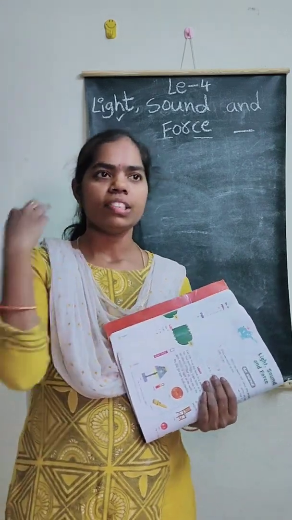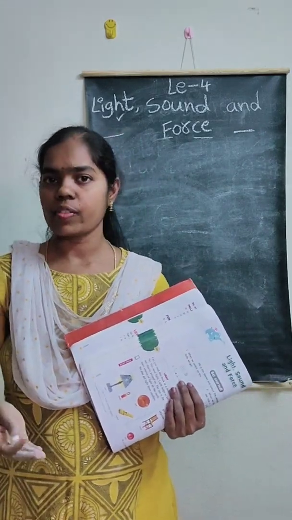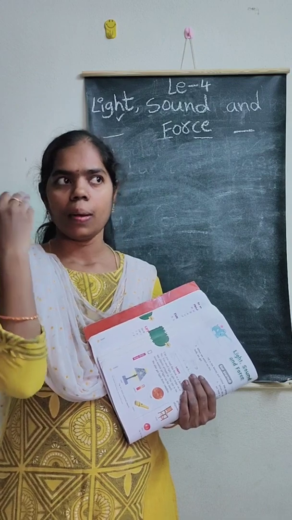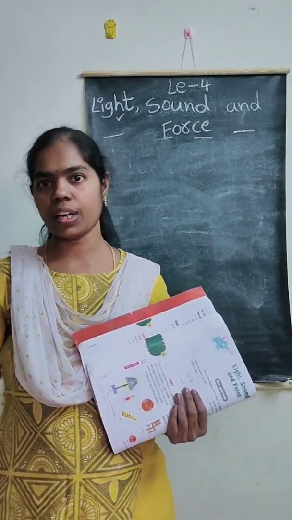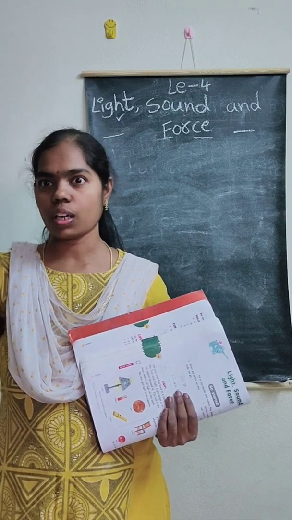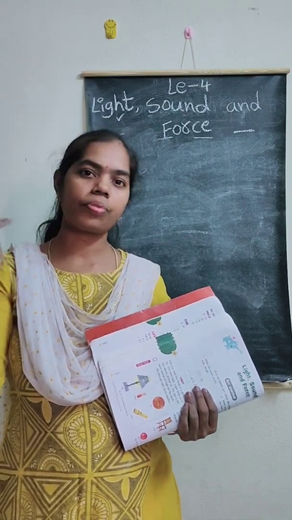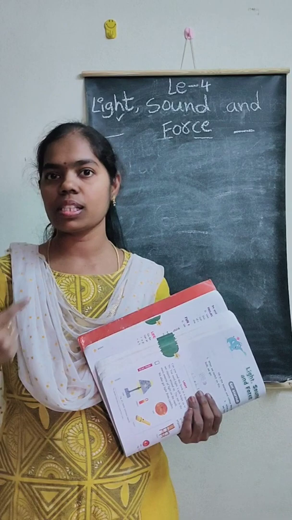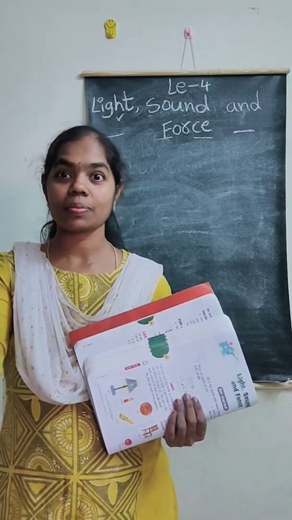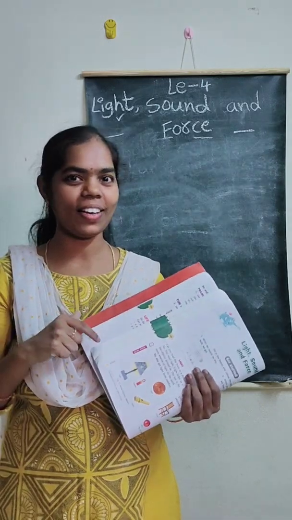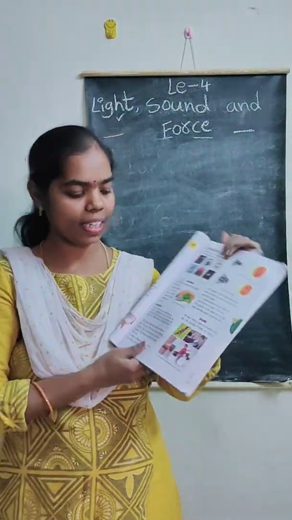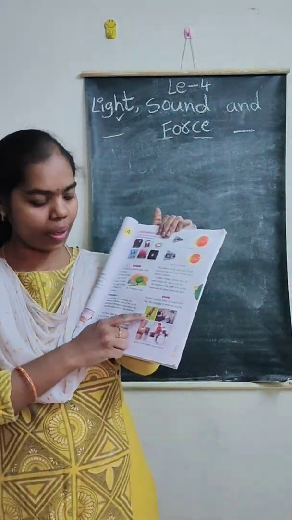We hear chirping of birds, ringing of bells, doorbells, our phone ringtones, water sounds, animal sounds, as well as some sounds from the kitchen also. Yes or no? Yes. If you observe here, see, chirping of birds.